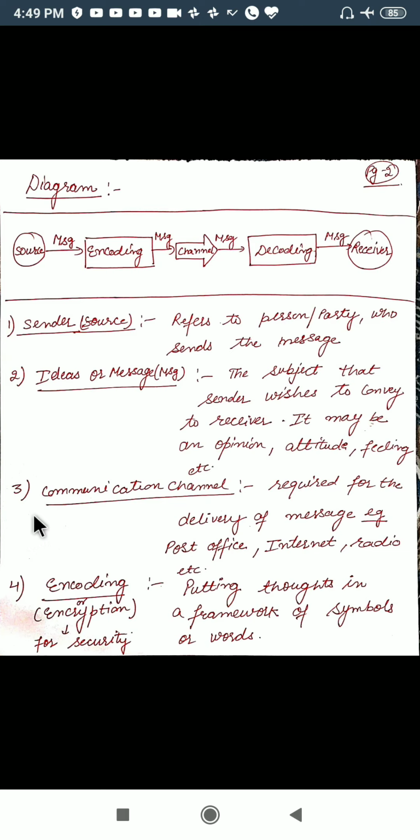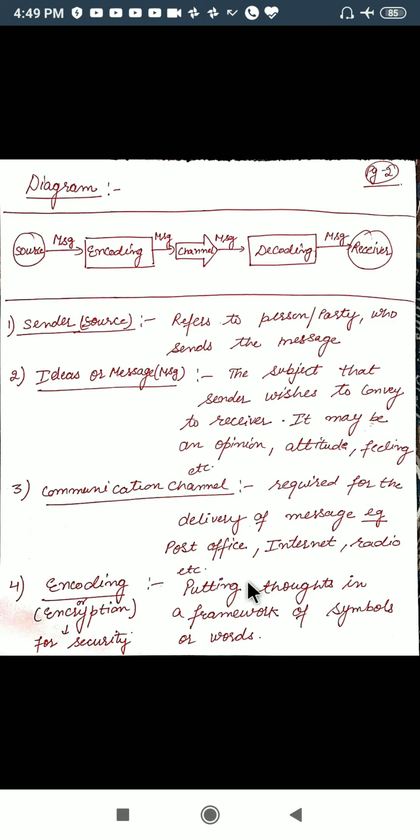Now third is the communication channel. The channel is the medium through which the message will travel. Like I am sending this message to you by means of the internet, you can also convey the same message through any other medium.